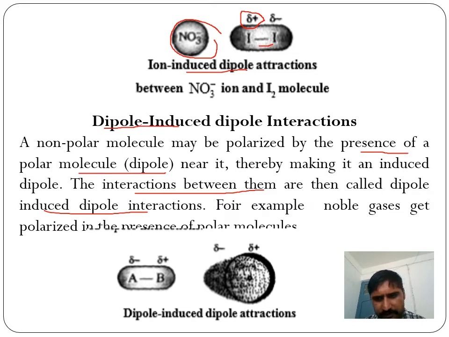For example, noble gases get polarized by the presence of polar molecules. You see, this is a polar molecule and these are the noble gases. Whenever delta positive comes in contact, they generate a delta negative, which interacts with this charge. Hence the dipole of one induces a dipole in another, and we call it dipole-induced dipole interaction.